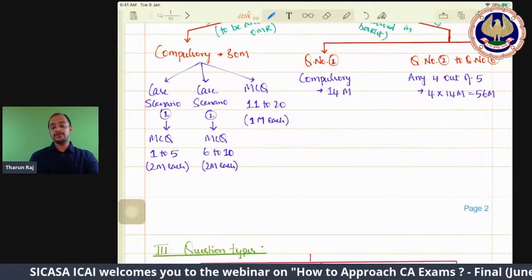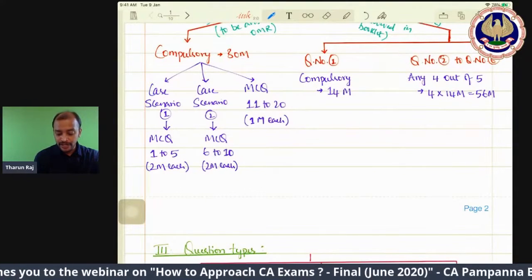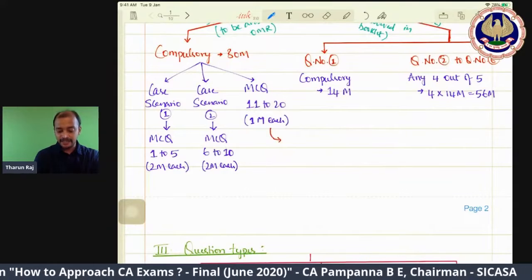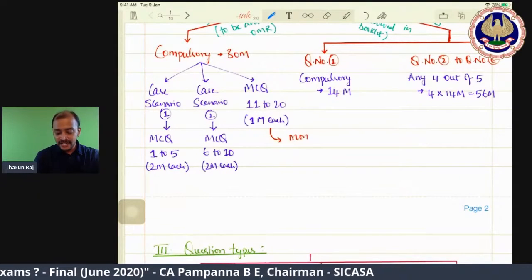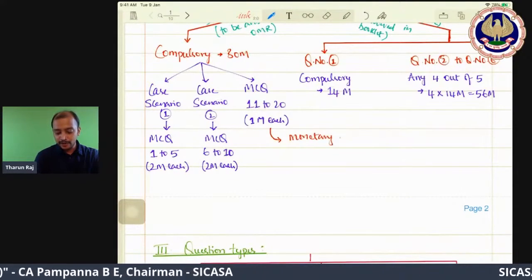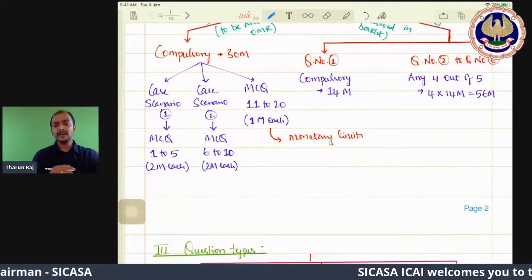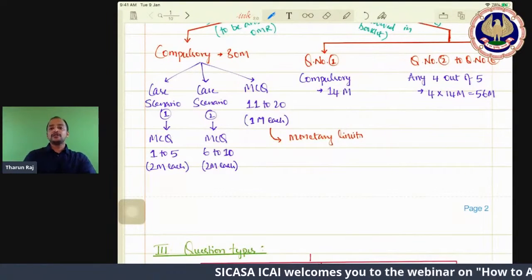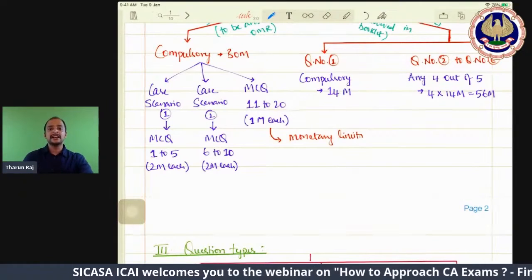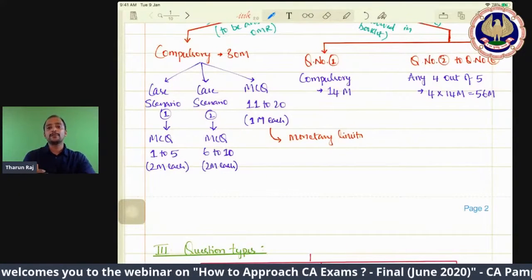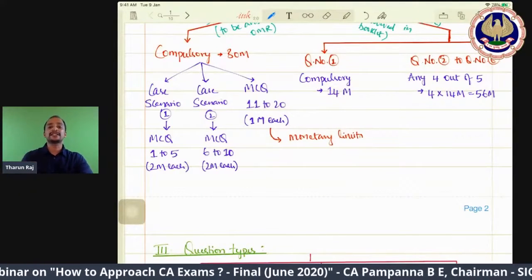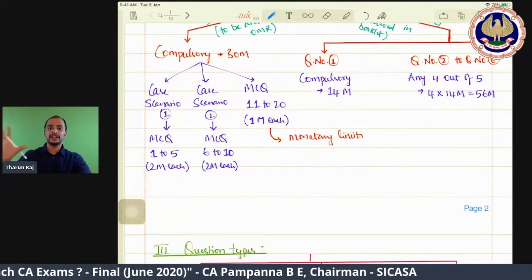For these 1 mark MCQs, you need to focus on monetary limits. Like, an aggregate turnover during the previous year should not exceed 1.5 crores, then only a person can opt for the composition scheme during the current year.